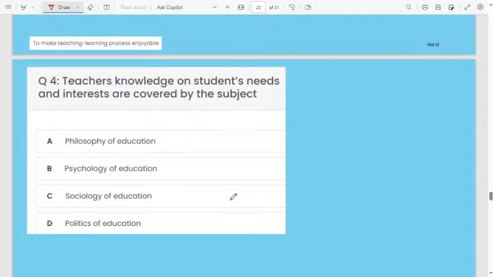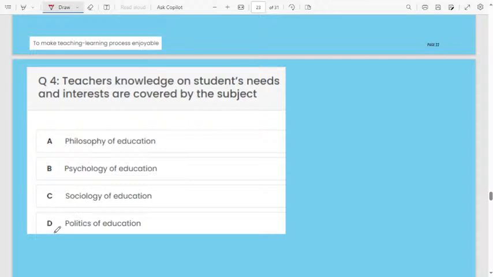Next question. Fourth question. Teachers' knowledge of students' needs and interests is covered by which subject? Option A, philosophy of education. Option B, psychology of education. Option C, sociology of education.